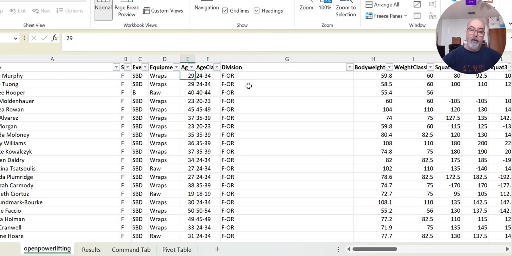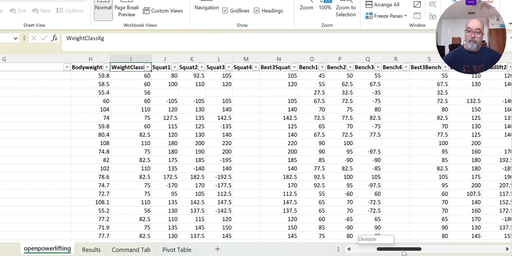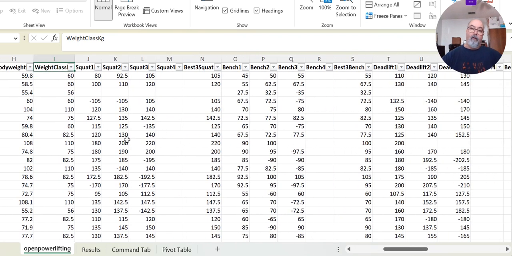Without getting into much detail on those, I want to show you, starting with column H, the body weight and weight class, and going a little bit right. Powerlifting competitions are comprised of three different lifts: squat, deadlift, and bench press, those three. And they look at the total that the competitor lifted during the competition.